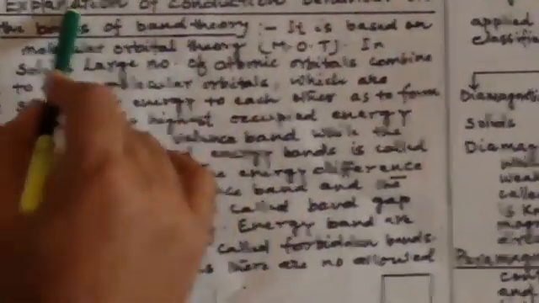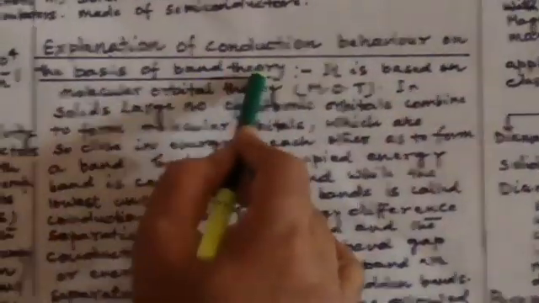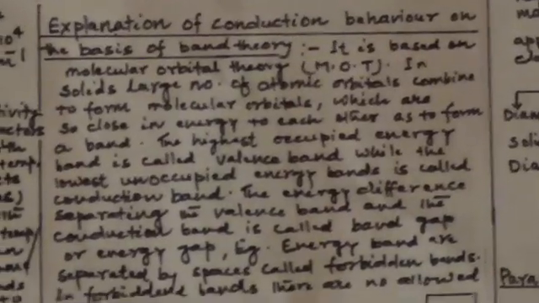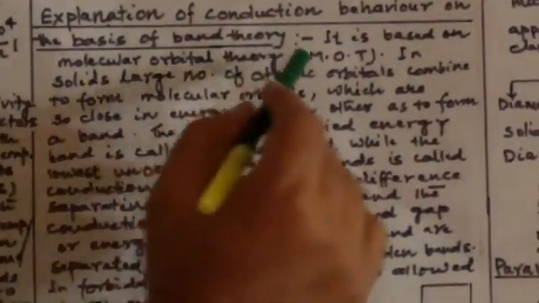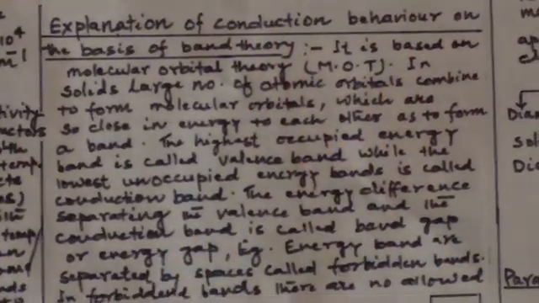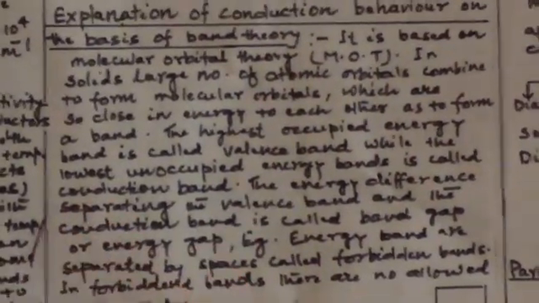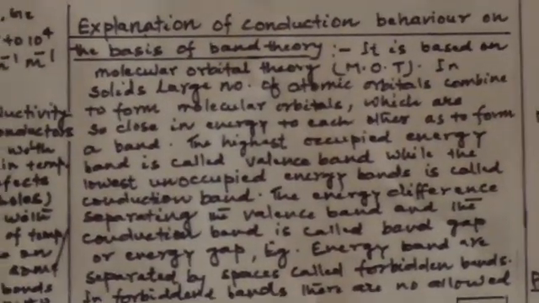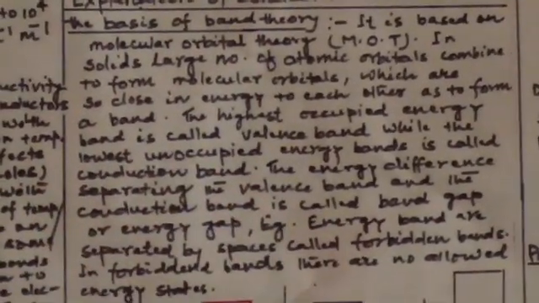To explain this, there is a theory called band theory, the explanation of conduction behavior on the basis of band theory. This theory is based on molecular orbital theory, MOT, which you have already learned in class 11. When pure atomic orbitals combine linearly, an equal number of molecular orbitals are formed.